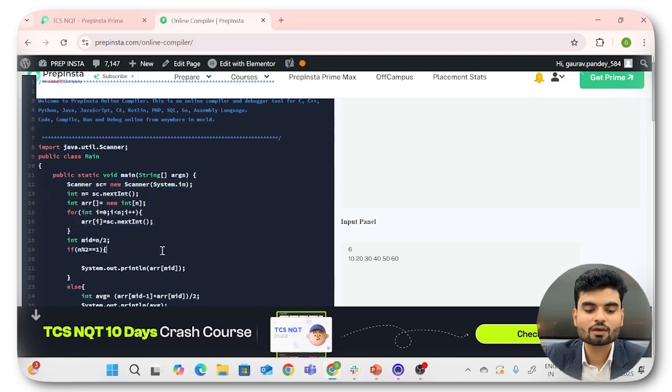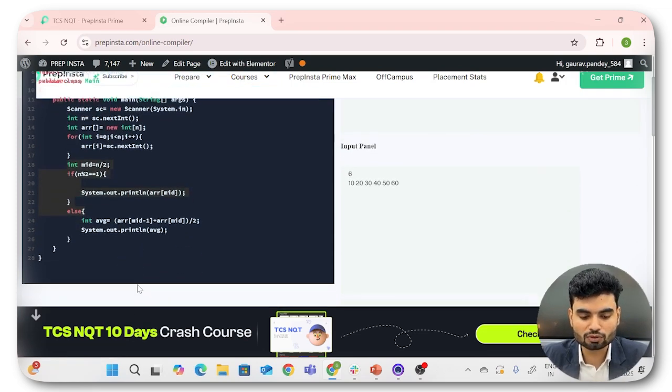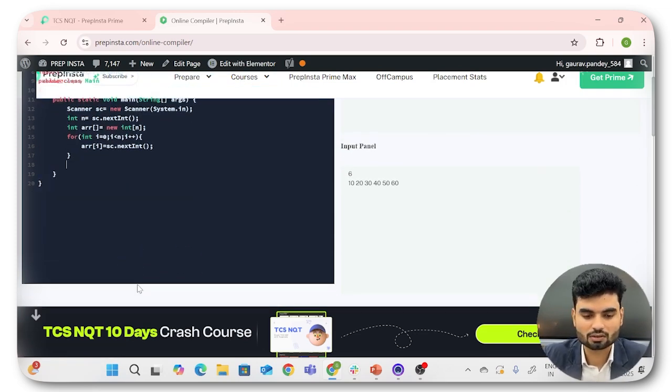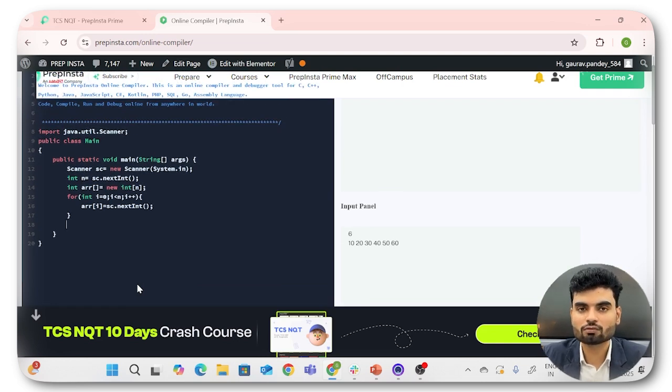Okay. So now the second step is that we have to count the frequencies. Yes or no? So how will you count the frequency? You need to create a frequency array. So let's say in frequency we have one array that will be of size 1001. Why? Because you will have elements up to 1000.